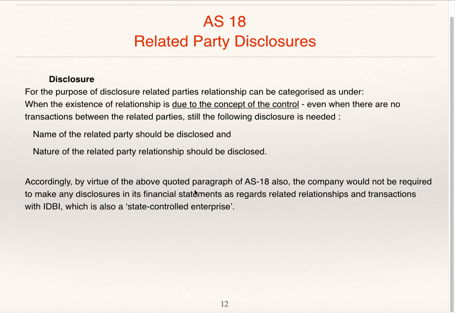Accordingly, by virtue of the above quoted paragraph of AS 18, the company would not be required to make any disclosure in its financial statements as regards related relationships and transactions with IDBI, which is also a state controlled enterprise.